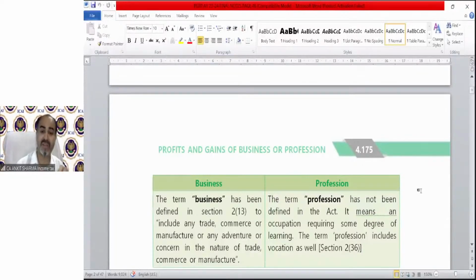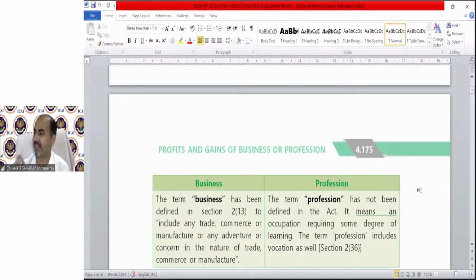Okay, I'm waiting for your answer. If there's a doctor who is the owner of a hospital, who is running a hospital and getting income from that hospital, then that income will be treated as his professional receipt or a business receipt. That hospital will be termed as what? A business or a profession. If you are giving me the answer, write down like this: hospital dash business or profession.